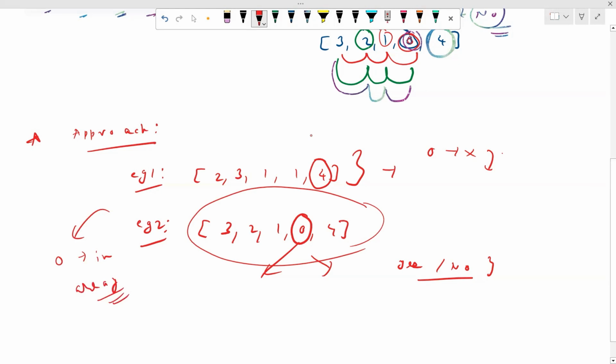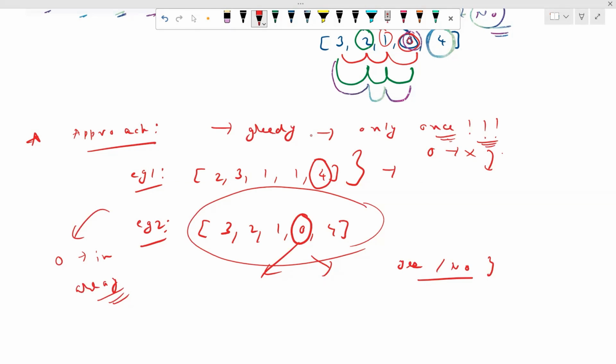So what we'll be doing, we'll follow a greedy approach. We just need to traverse the array only once, and we'll try to figure out how we are going to solve this, right? So now let's take a different example so that this approach is clear to all of you guys.